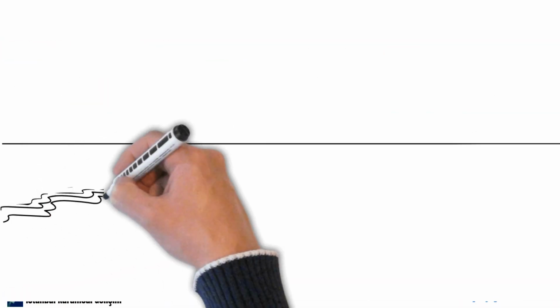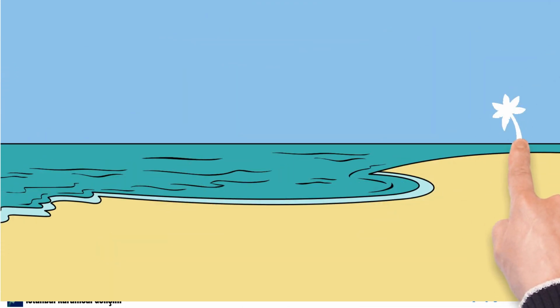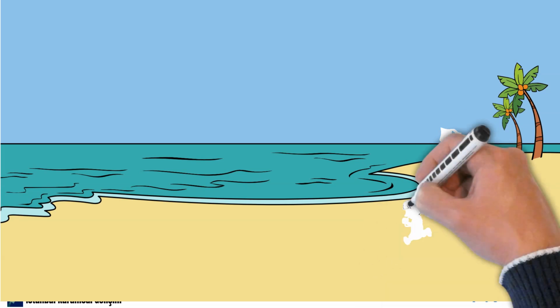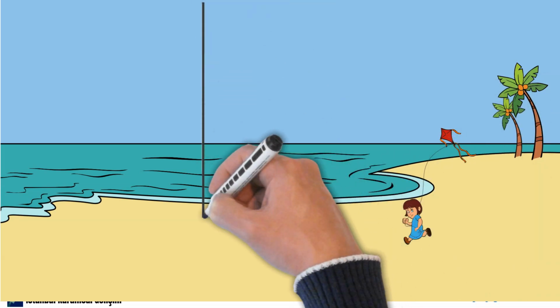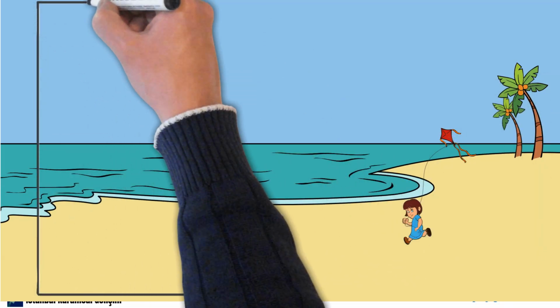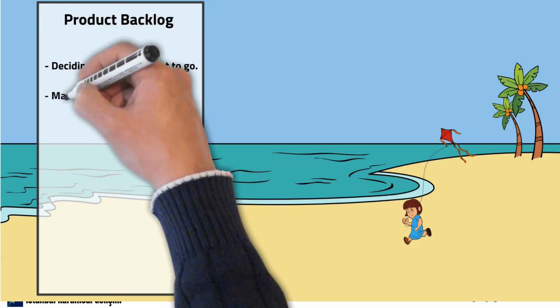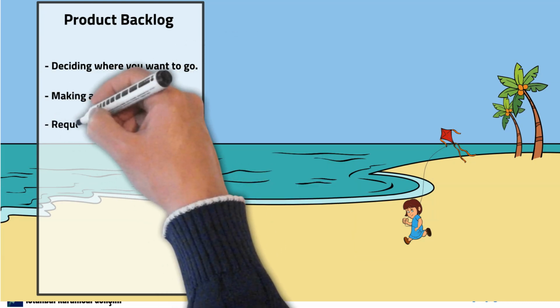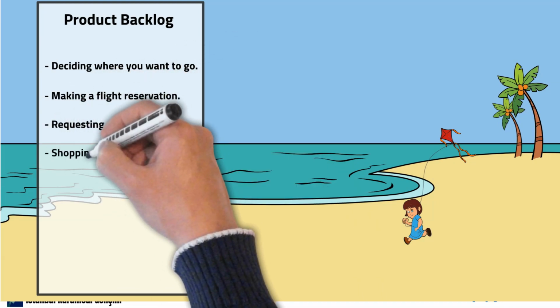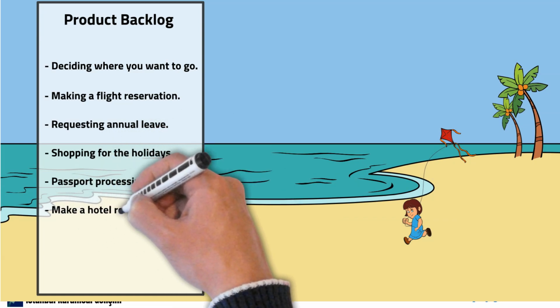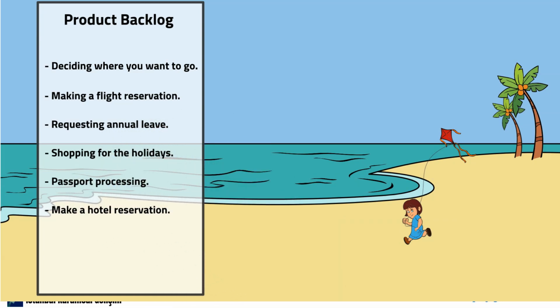For example, you want to go on vacation. If you start creating a to-do list for your holiday to be enjoyable, the following items will easily come to your mind. Deciding where you want to go. Making a flight reservation. Requesting annual leave from your workplace. Shopping for the holidays. Passport processing. Make a hotel reservation. None of these items have been made yet. We have listed it as a collection of works waiting to be done.